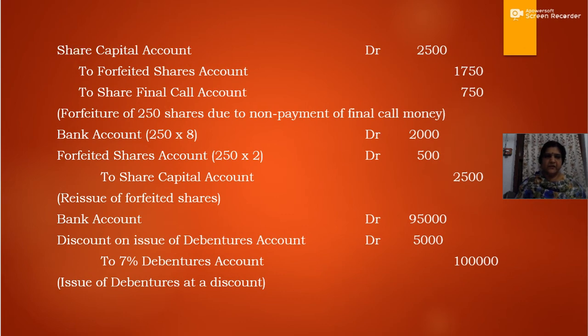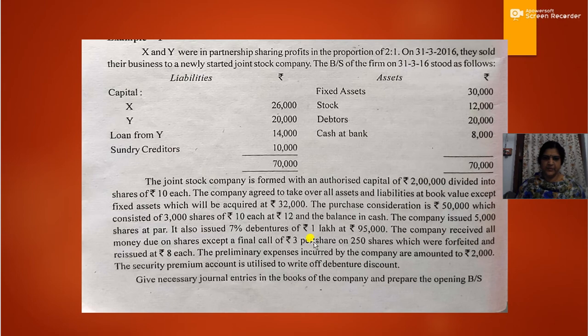Now the next is for the purpose of forfeiture. Again in the question it is stated that 3 per share on 250 shares were forfeited and reissued at rupees 8 each. So now we require the journal entry for forfeiture of 250 shares and reissue of 250 shares.